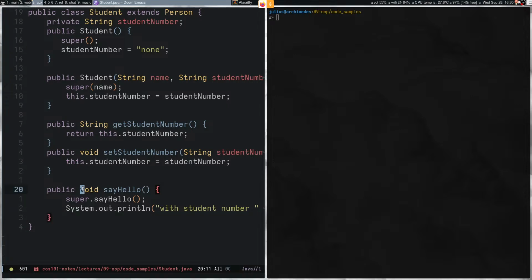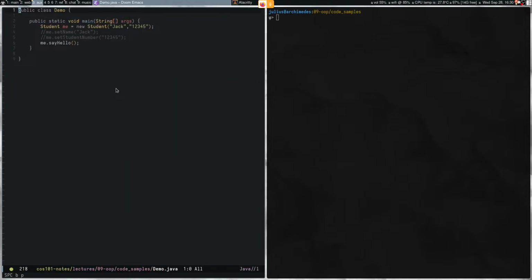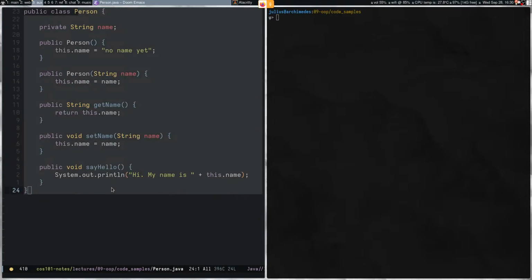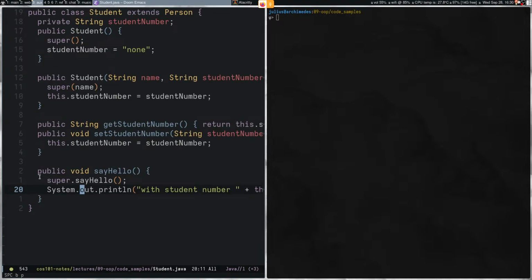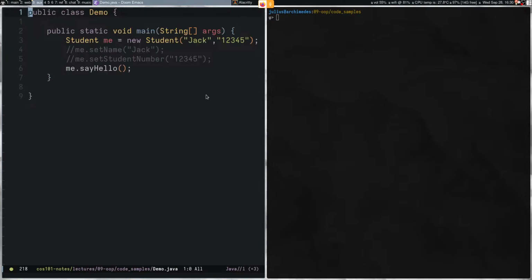Just like we saw on the slides, we're going to implement this method. So this is the person class with the public void say hello, and then this is the student with an overridden public void say hello. Right, and then we have a demo class that just creates a student and calls say hello.